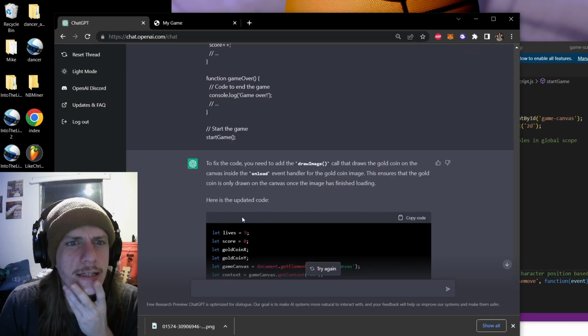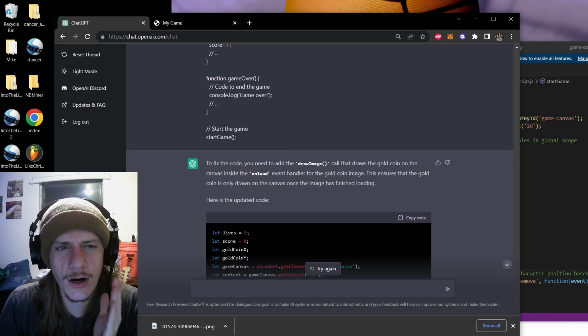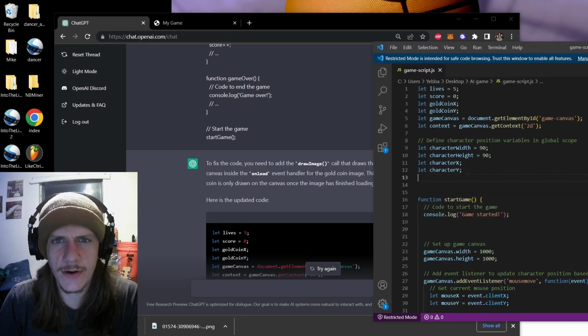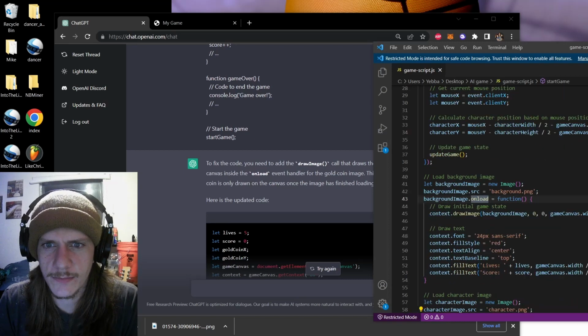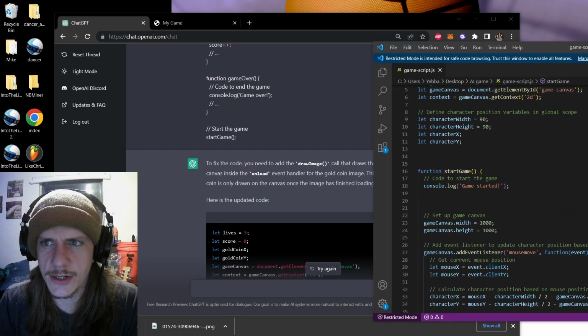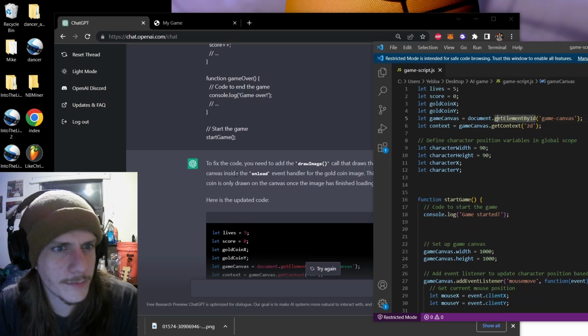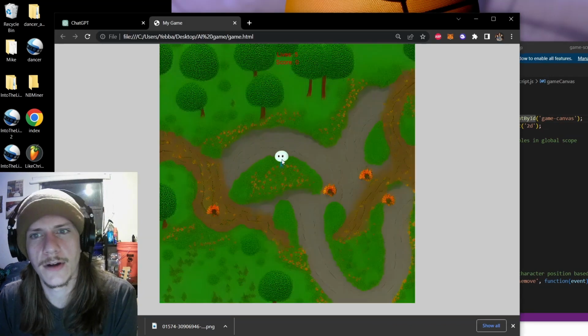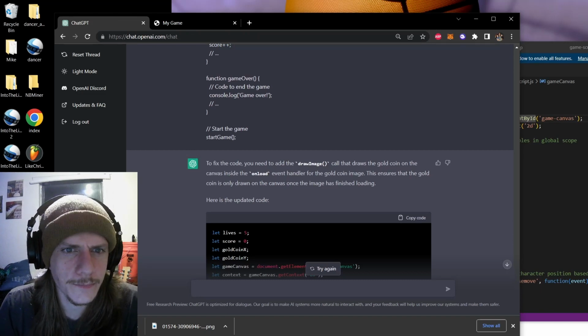You need to add the draw image call that draws the gold coin on the canvas inside the onload event handler. So I don't even know about an onload event. This one? I guess that's just an event that is known when you load the game for the first time. So like right here, onload. Is that onload? So, okay.